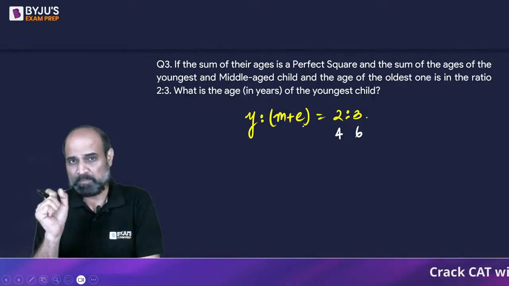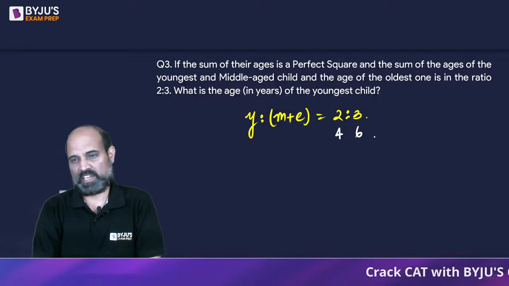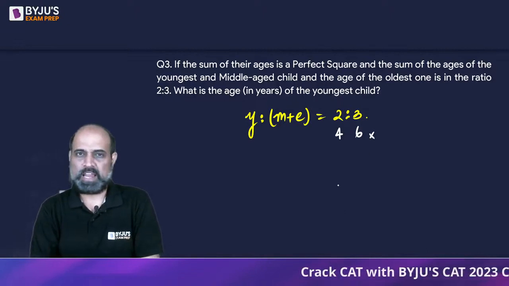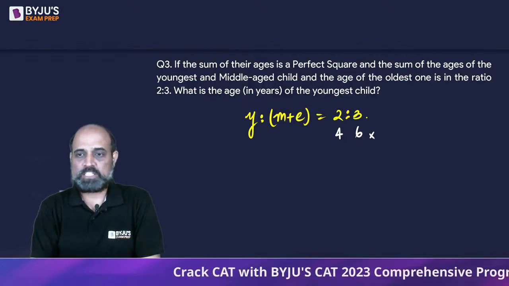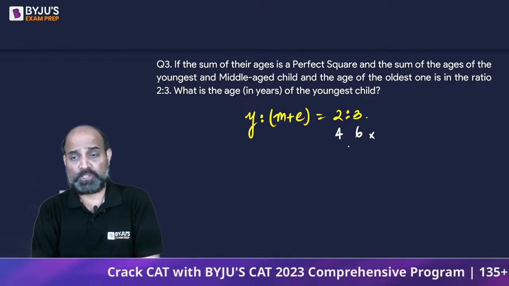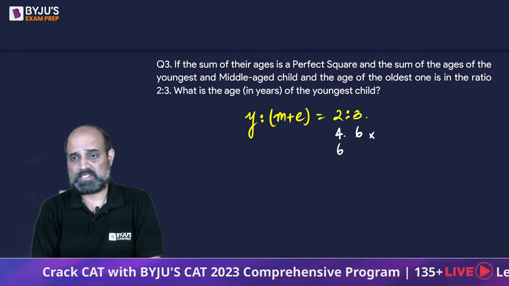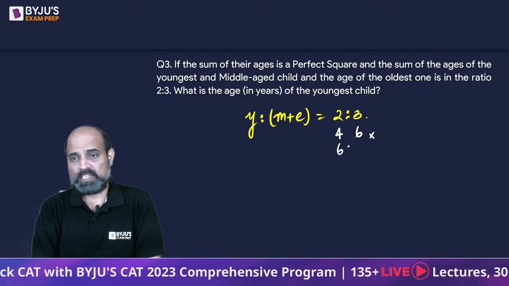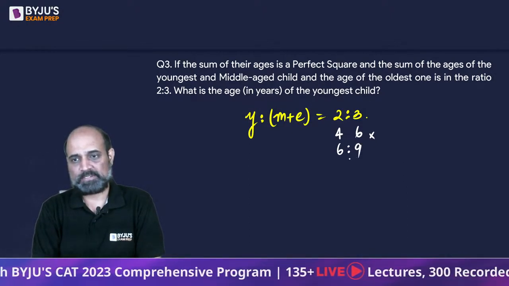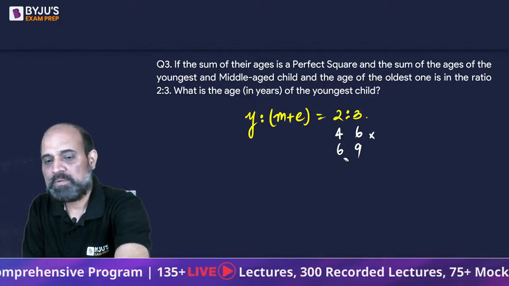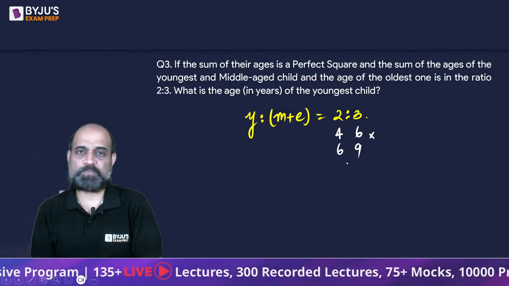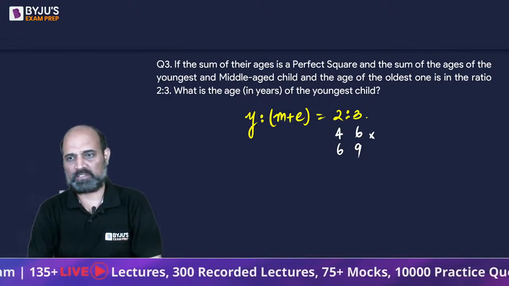Is their sum a perfect square? No. And we will look into the product being 360 later on. Next we can take the ratio 2:3 and multiply it by 3, so 6 and 9, right? Now, is the sum going to be a perfect square? 6 plus 9? No, that's 15.